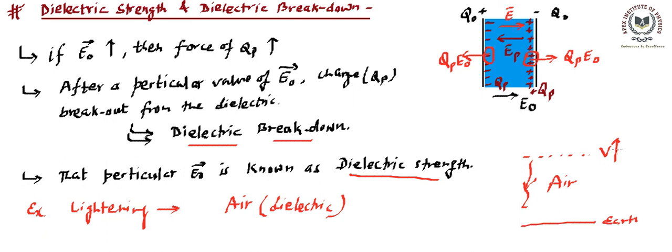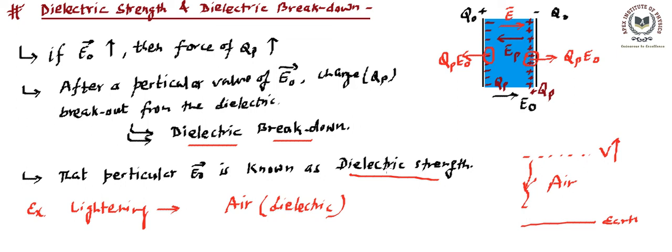This is because of the higher potential difference between the higher altitude and earth. Right? So lightning is an example of dielectric breakdown, and the maximum field up to which the air can withstand is known as dielectric strength. So this was about dielectric strength and dielectric breakdown.